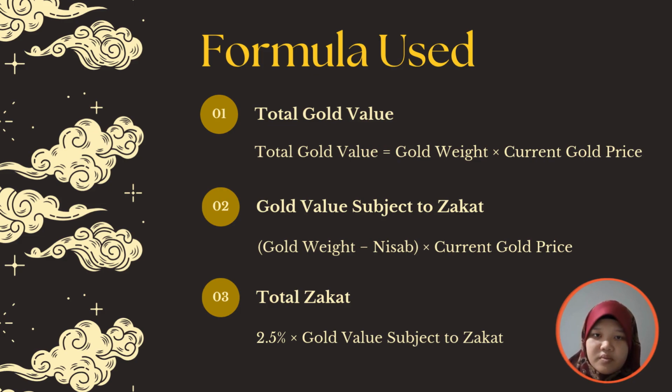The last formula is the total zakat: 2.5% multiplied with the gold value that is subject to zakat.